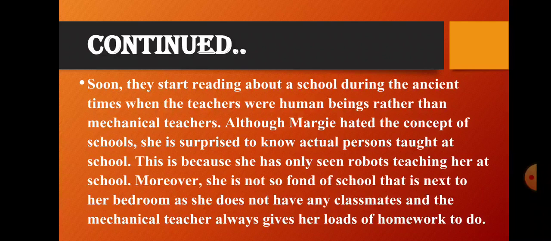But in our time, we have a big school. We go to school, and we have many friends. You talk to them. You take help from your friends. But in that time, Margie has no classmates and no schools also. Okay.